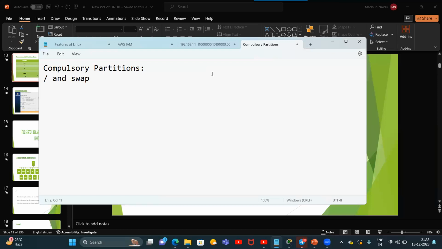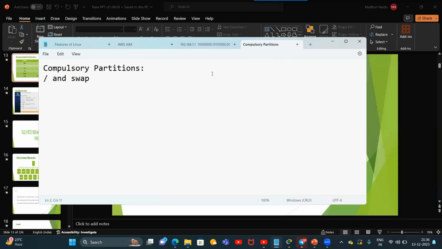So 1 GB plus 2 GB means now your physical memory works with 3 GB. Without swap, your RAM is 1 GB, so it can load 1 GB of data at a time. But when you add swap memory, your RAM size is 3 GB, so it can load 3 GB of data at a time. When it is loading 3 GB of data at a time, it can work faster, right? So swap memory is used to increase the speed of physical memory.